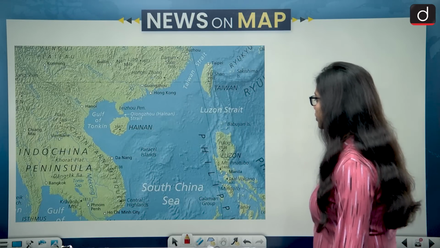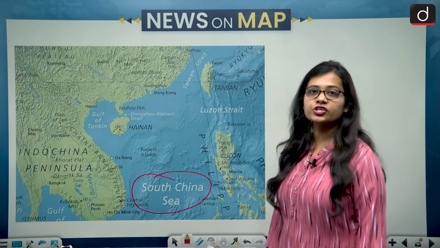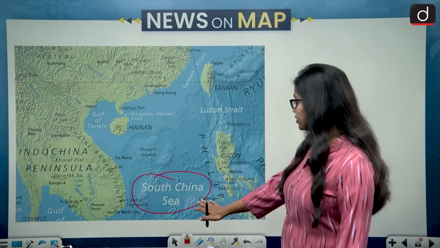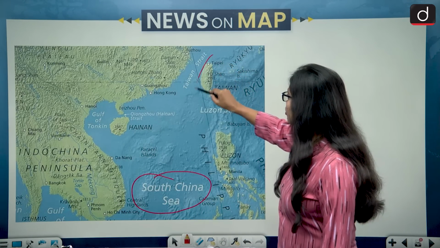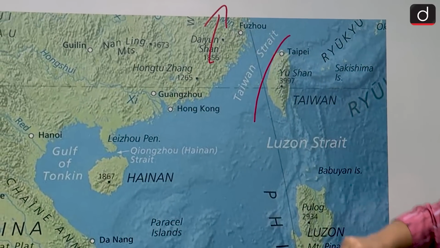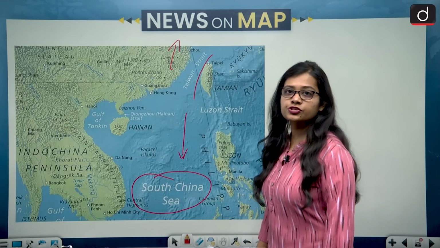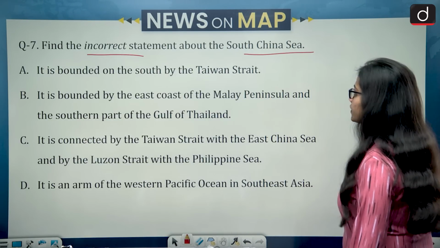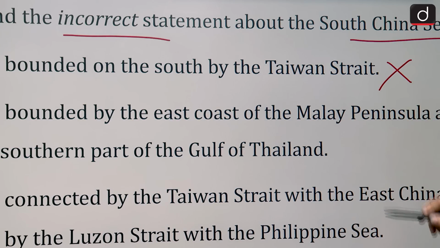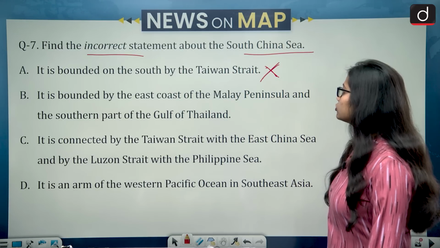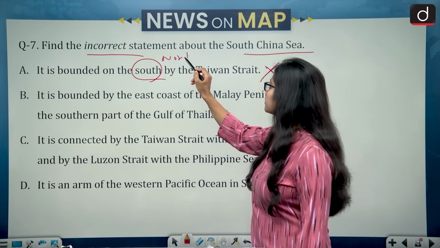If we look at the South China Sea on the map of Asia near China, this is the location of the South China Sea, and it is lying not to the north of the Taiwan Strait but to the south of the Taiwan Strait. So it is bounded on the south by the Taiwan Strait becomes wrong, because instead of south it is north.